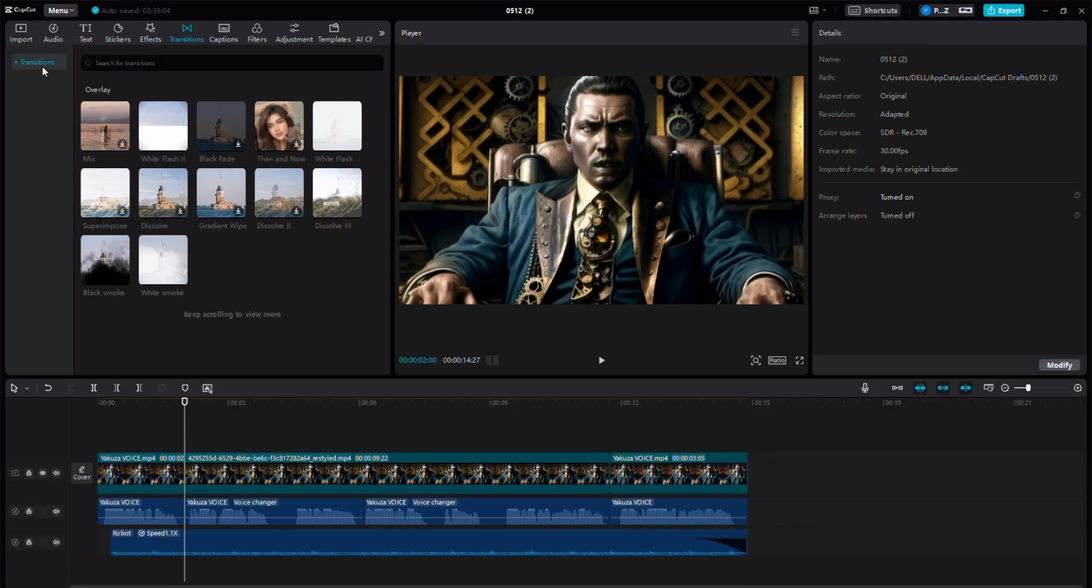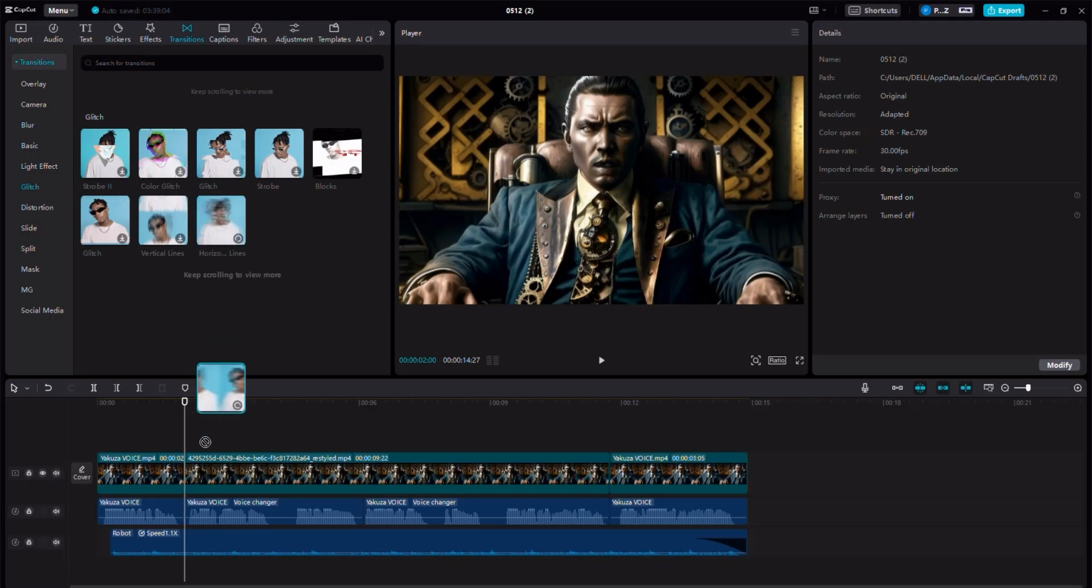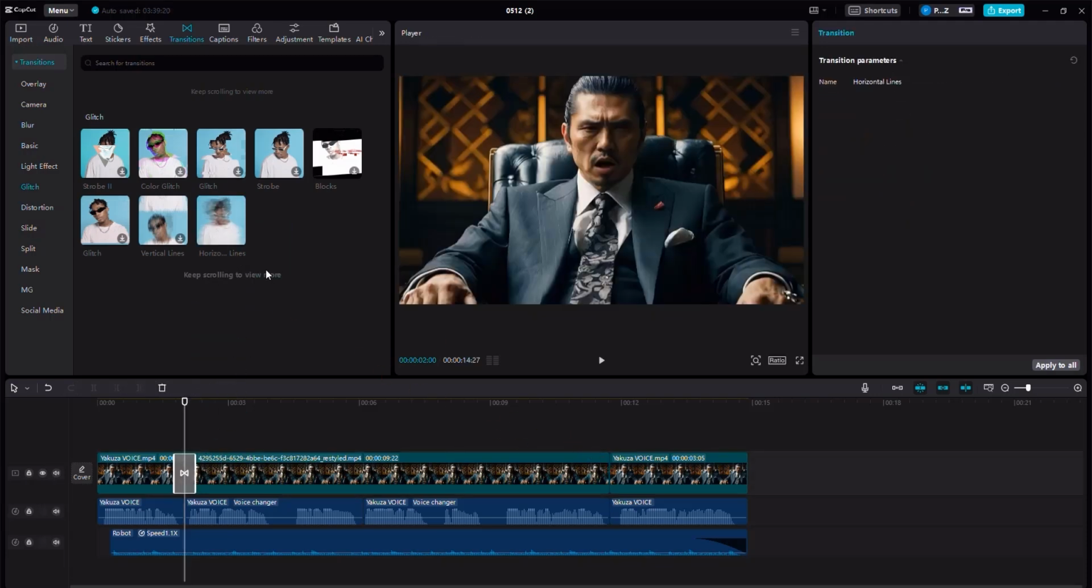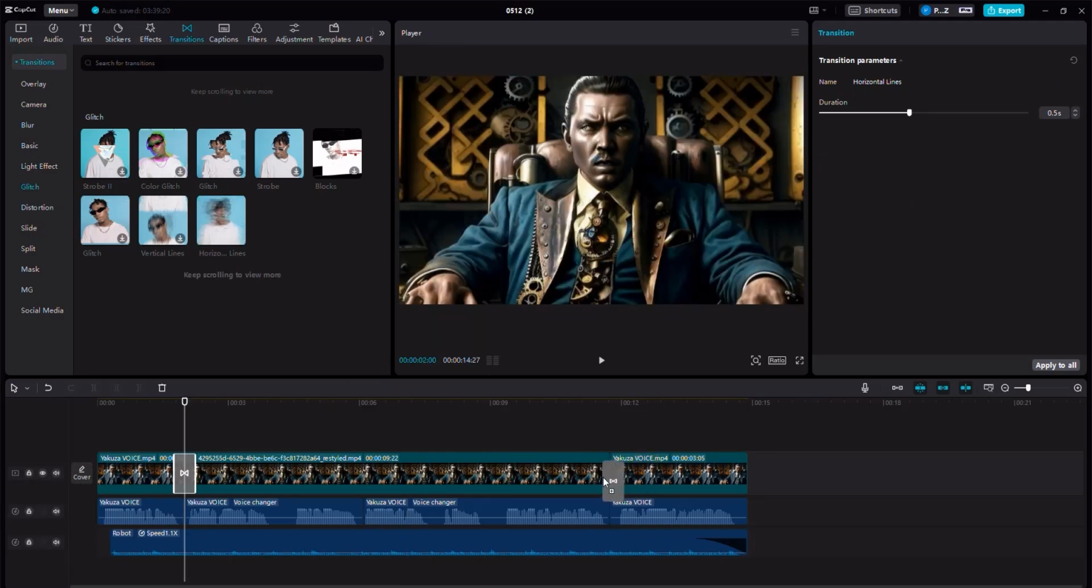Now I want you to go to transitions and then grab a free transition that you can use if you don't have a pro plan. So I would like to use this transition right here. And then I would like to use the same transition over here as well to kind of showcase the transition on the other side, right? So let me do it like this.